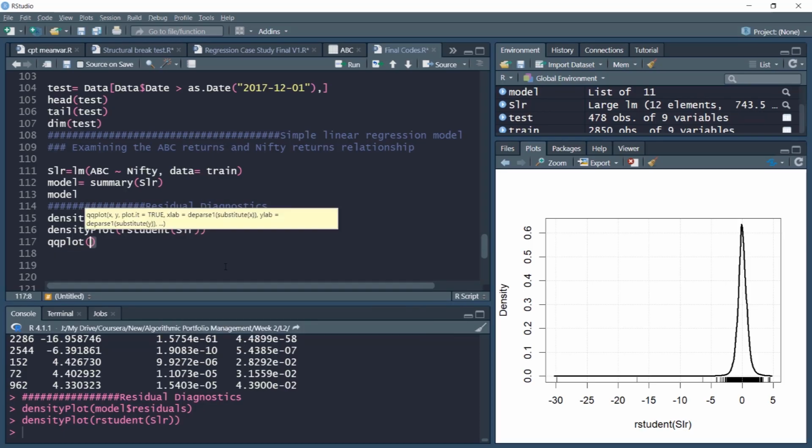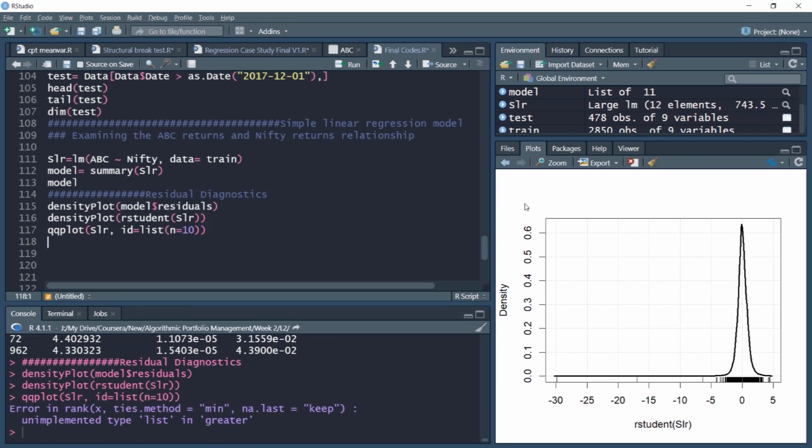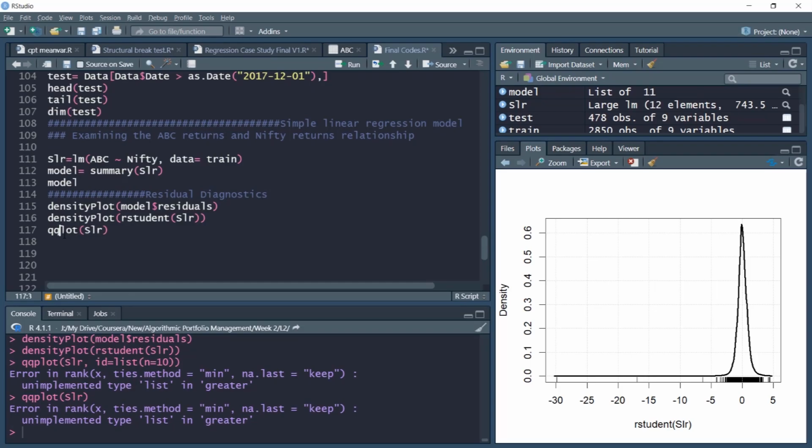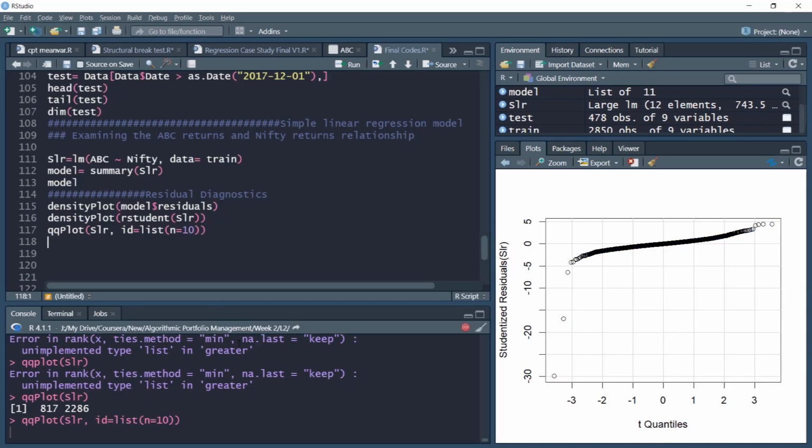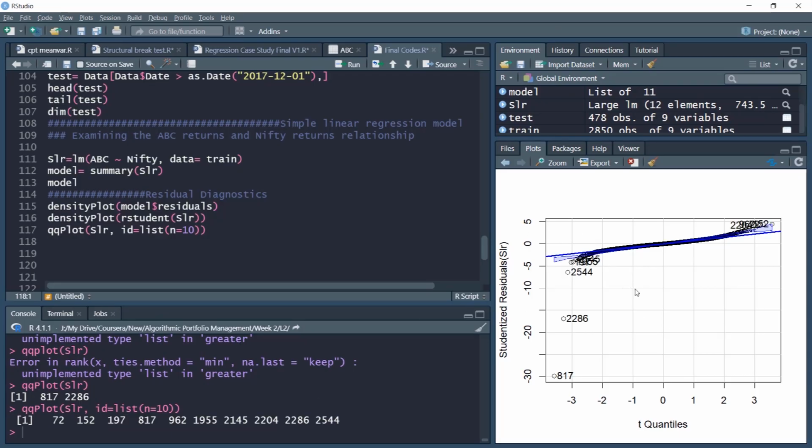Let's examine the QQ plot. So we pass the fitted object SLR, which we already fitted. We also would like to know some of the extreme observations that may create problems for us. So we'll give the number n equal to 10. This will identify 10 extreme observations for us. Let's see. So we'll run the QQ plot command. I'll type id equal to list, n equal to 10. So we would like to highlight 10 extreme observations. I run this command and the model is plotted here.